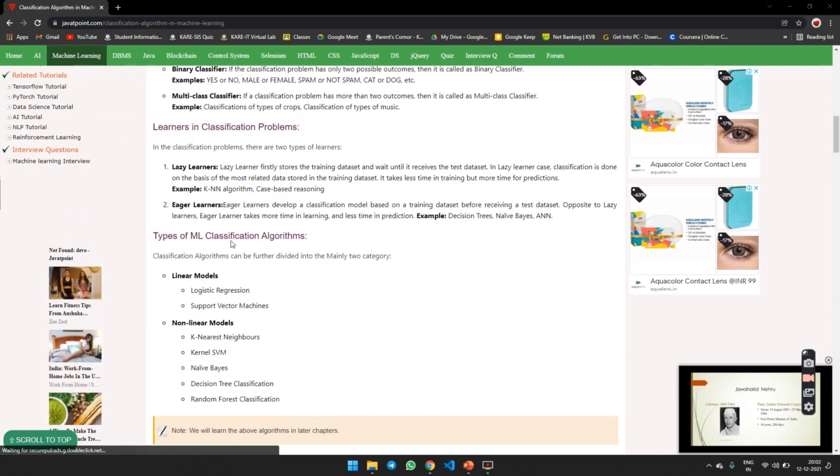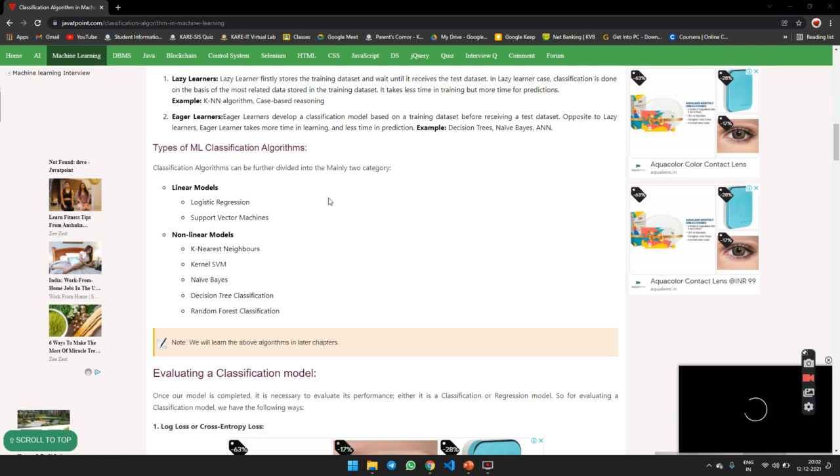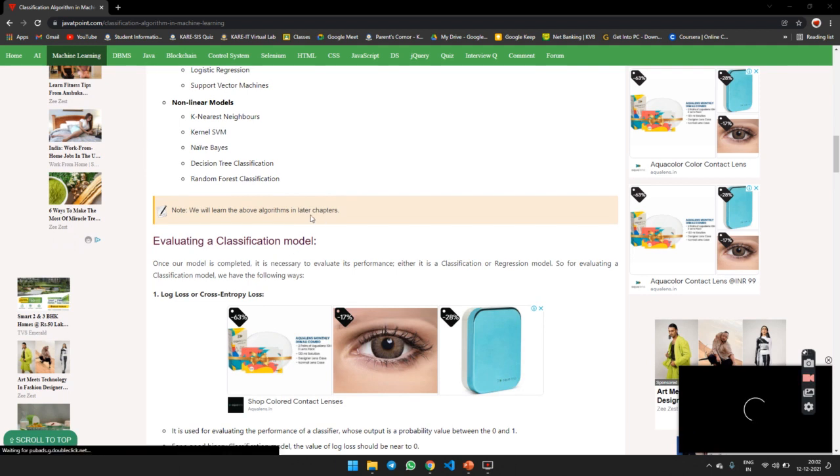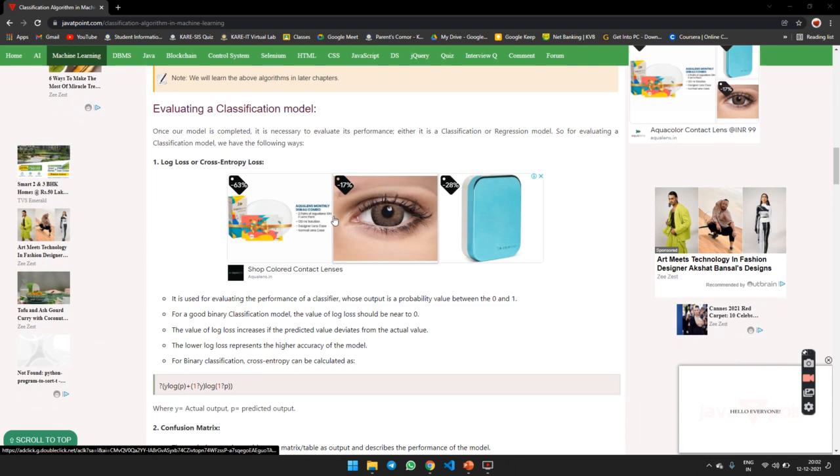The types of ML classification algorithm. There are mainly two categories, linear and non-linear. In linear, there are two types: logistic regression and support vector machine, SVM. Non-linear: K nearest neighbor, kernel SVM, Naive Bayes, decision tree classification, random forest classification. We will discuss these algorithms in later chapters. First, evaluating a classification model.